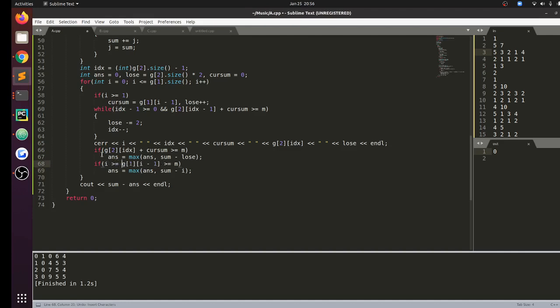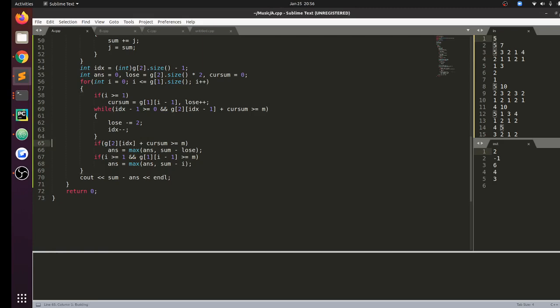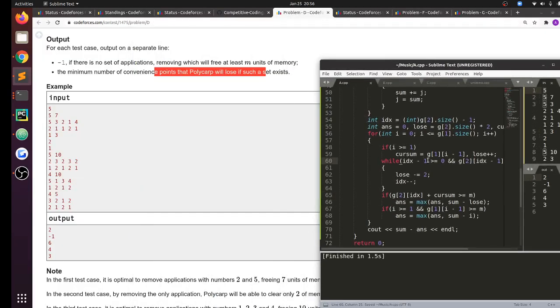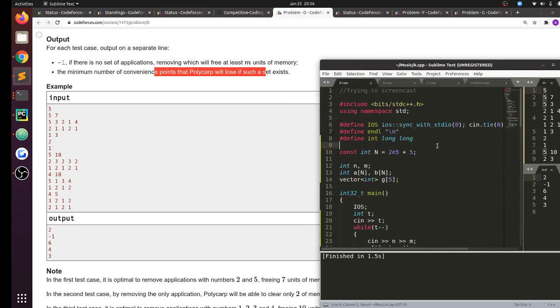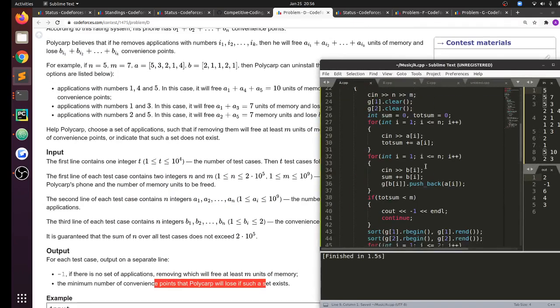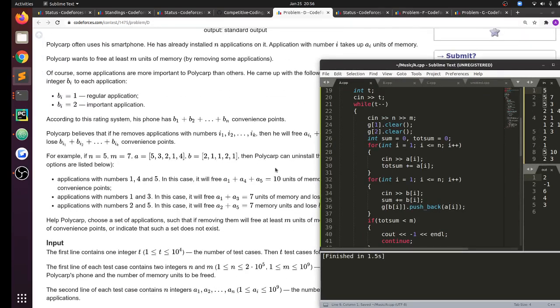If i is greater than or equal to 1 and then this, right, yeah. 2 minus 1, 6, 4, 3. That's correct. So I'll submit this. I have cleared the global array.